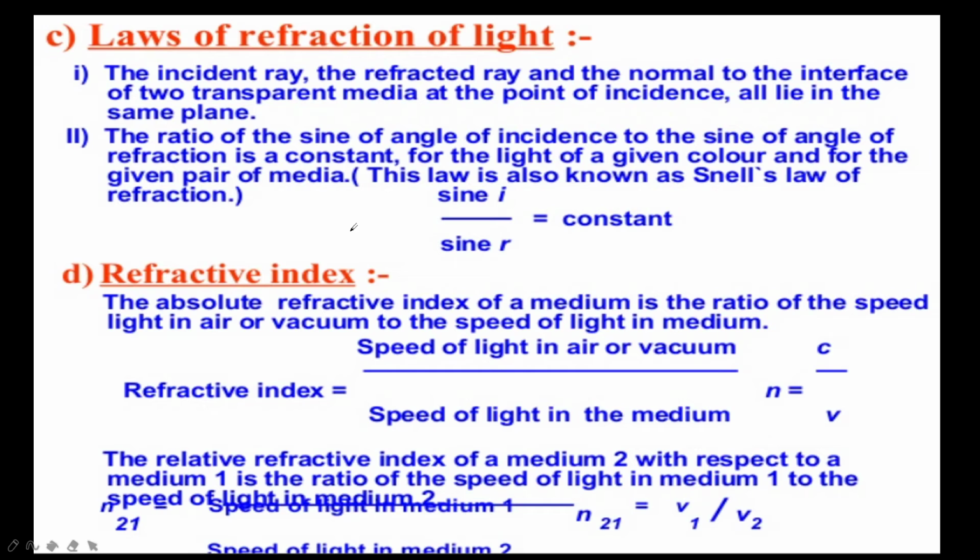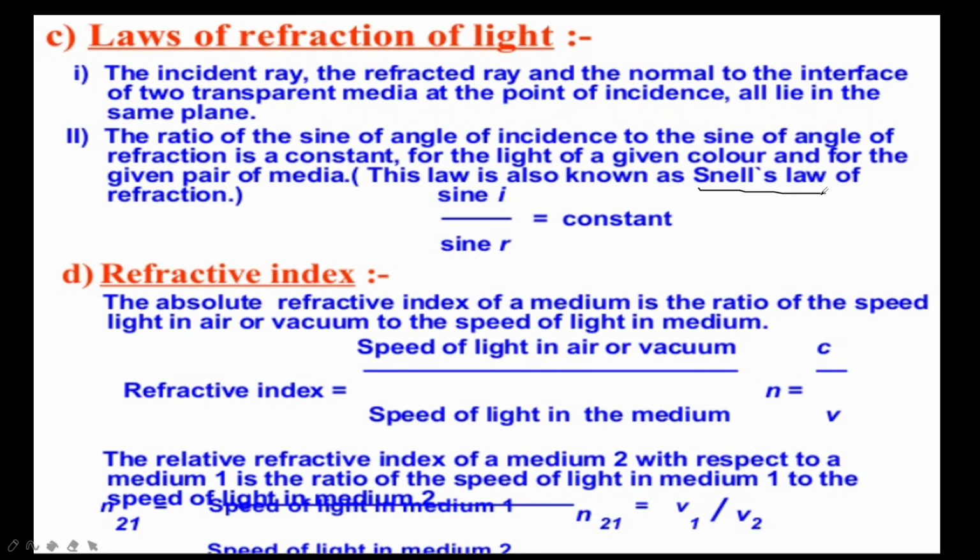What is the first law? The incident ray, the refracted ray, and the normal to the interface of the two transparent media at the point of incidence all lie on the same plane. Next one is the ratio of the sine of the angle of incidence to the sine of the angle of refraction is always constant for light of a given color and for the given pair of media, sin i by sin r. Here the second law is called Snell's law.